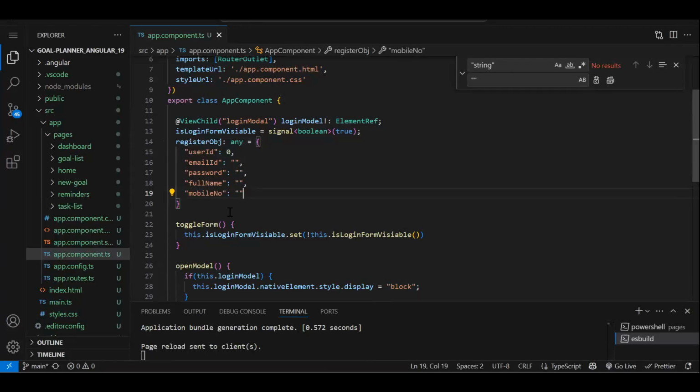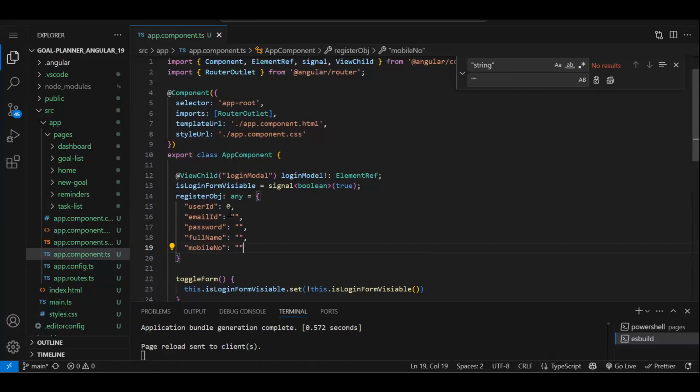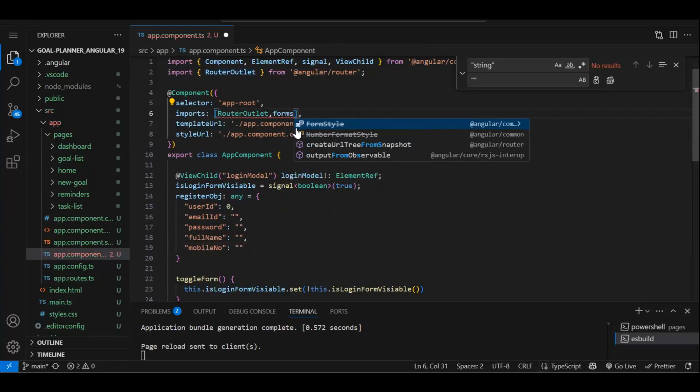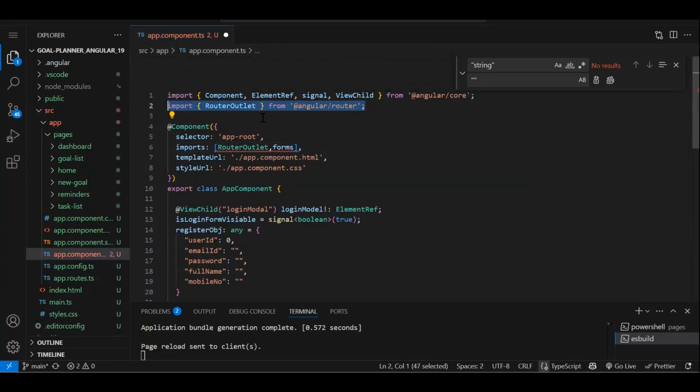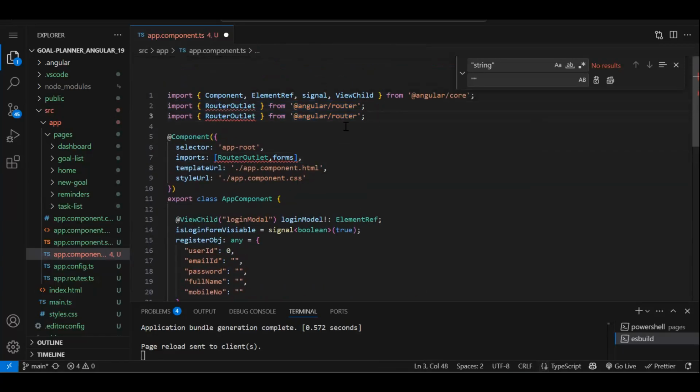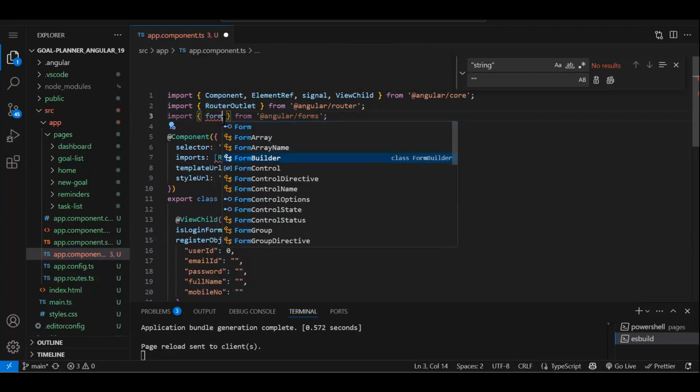Now this object, we need to bind it to our form. We are going to use template form. So obviously ng model directive we are going to use. So if we have to use ng model directive, we have to import forms module over here. So currently it's not suggesting first. This is the first time we are importing. So we need to import it. Angular/forms. Then forms module.